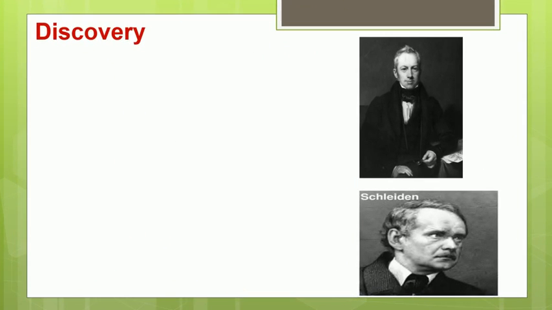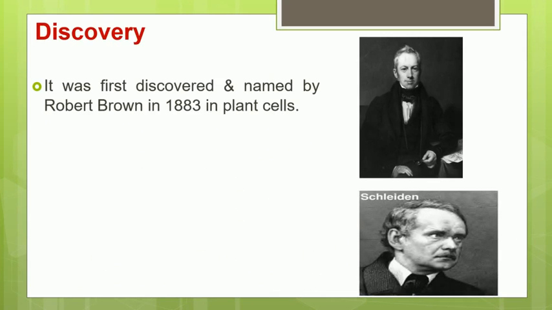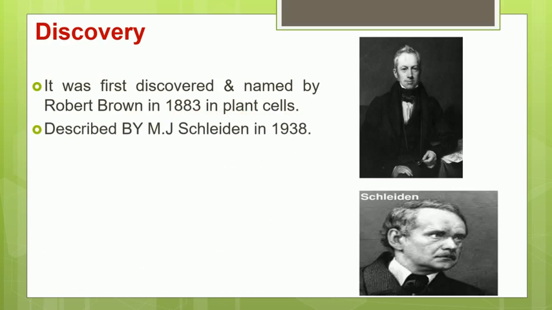Let us discuss the discovery of this cell organelle, that is the nucleus. The nucleus was first discovered and named by the scientist Robert Brown in the year 1883 in the plant cell. So he observed the nucleus for the first time in plant cells. It was further described by M.J. Schleiden in the year 1938.